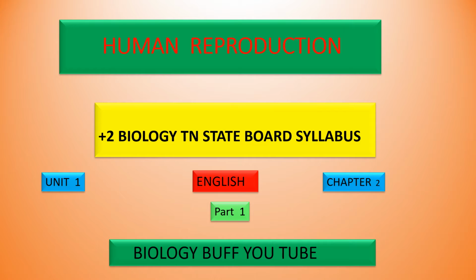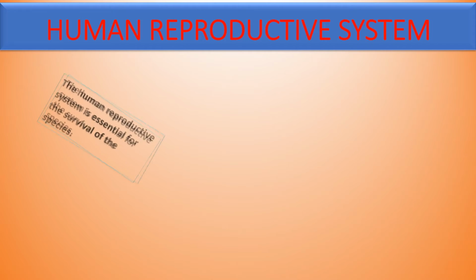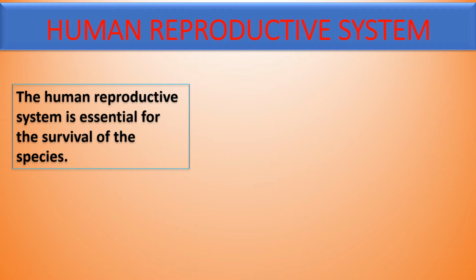Now we are starting with another chapter in unit 1. The chapter is human reproduction. Now let us discuss the human reproductive system. What is reproduction? Reproduction can be defined as the production of one or more offspring by an existing organism. The human reproductive system is essential for the survival of the species.